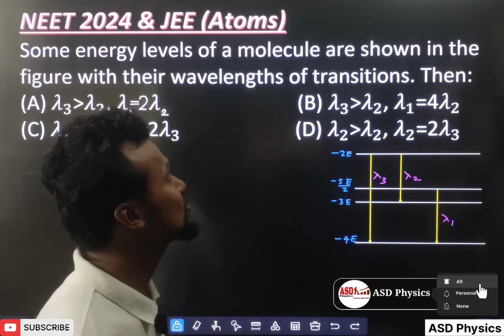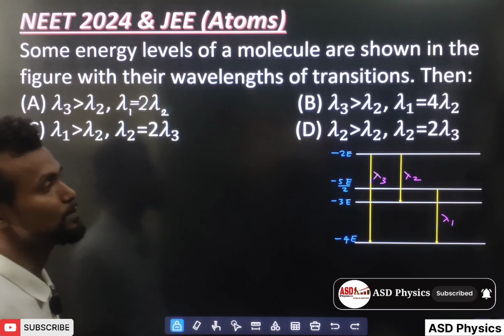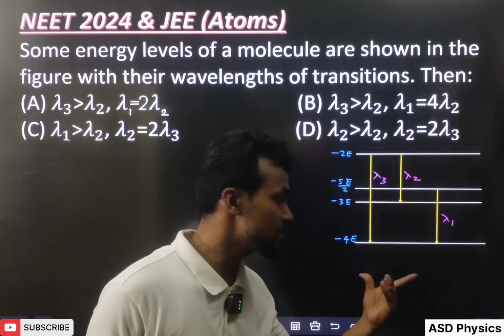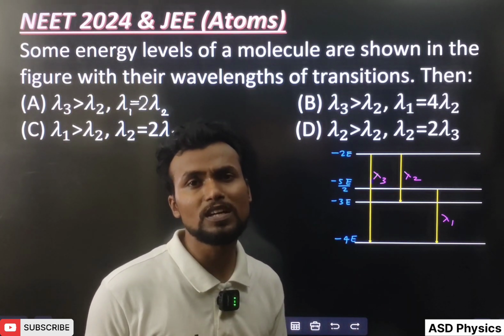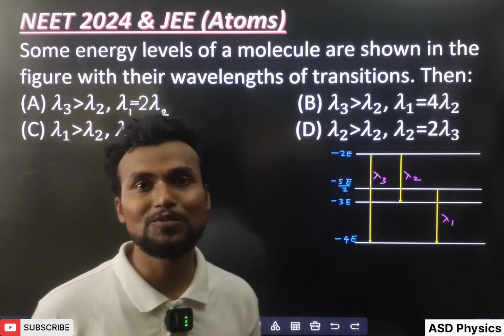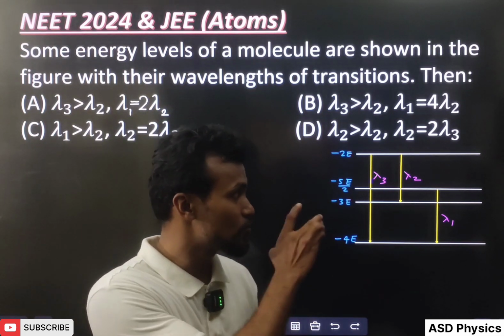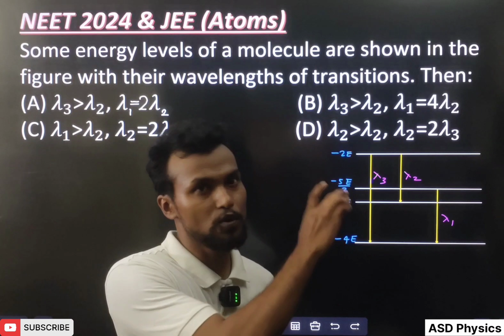So students, in this video we are going to solve a question from the chapter Atoms. This kind of question is very important, where they are giving the energy diagram. Here we will use the Bohr postulates. You know how many Bohr postulates there are? Yes, there are 3 postulates, and here we are going to use Bohr's third postulate, that means